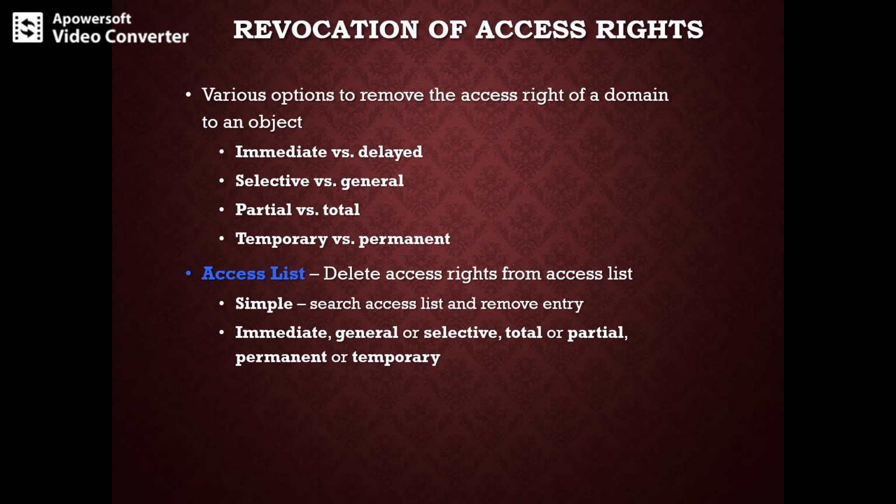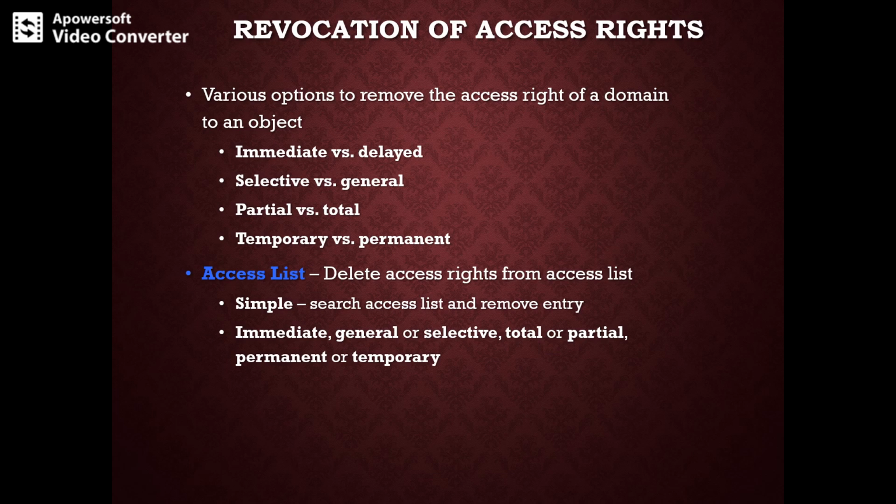Next is revocation of access rights. Revocation of access rights occurs as follows: it may be delayed or immediate, temporary or permanent, selective versus general, and partial versus total. In the first case, immediate versus delayed, the question is whether revocation occurs immediately or is delayed. If the revocation is delayed, can we find out when it will take place? That is the question that may arise.